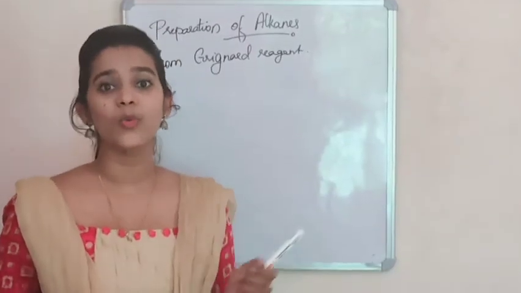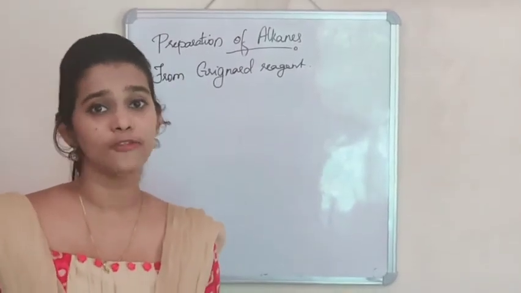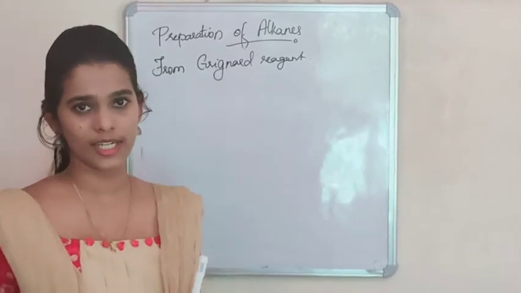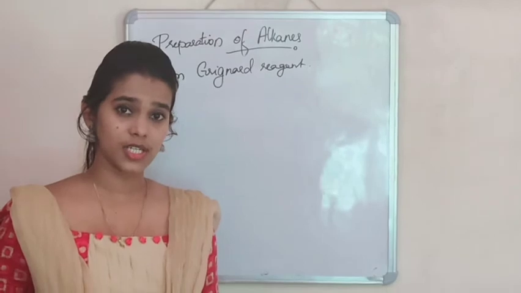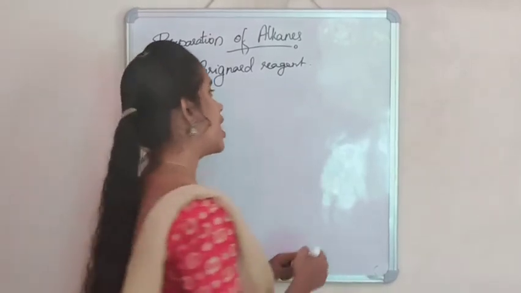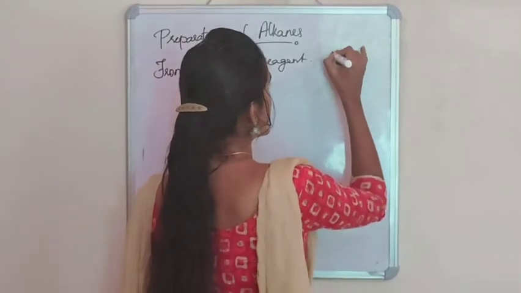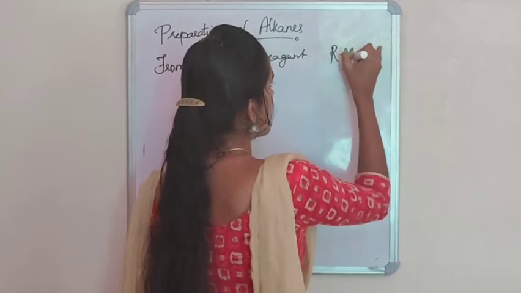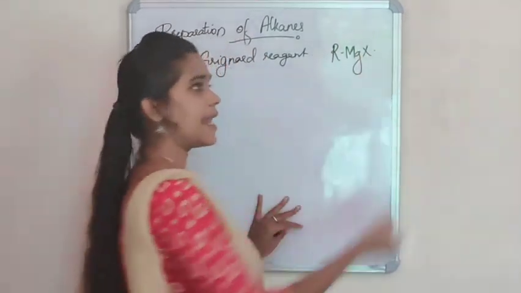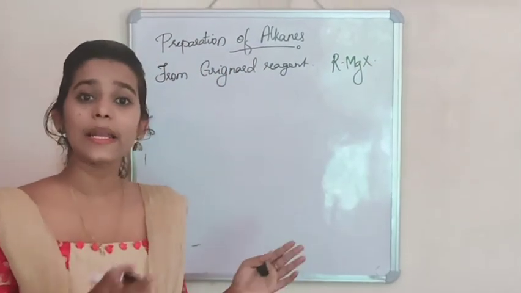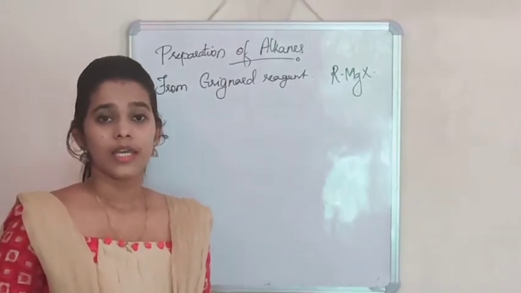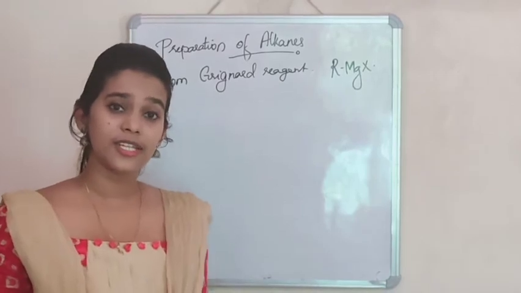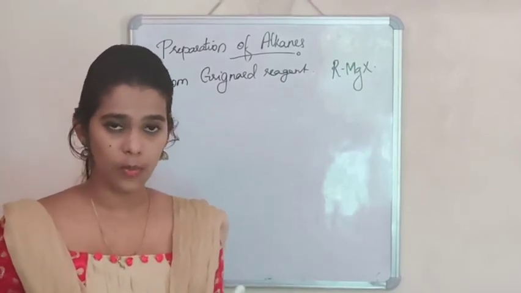So now we are going to learn the preparation of alkanes from Grignard reagent. So what is Grignard reagent? Yes, the compound containing alkyl, magnesium and halide group. That is, alkyl magnesium halide is Grignard reagent. It is named after the scientist who prepared this reagent.